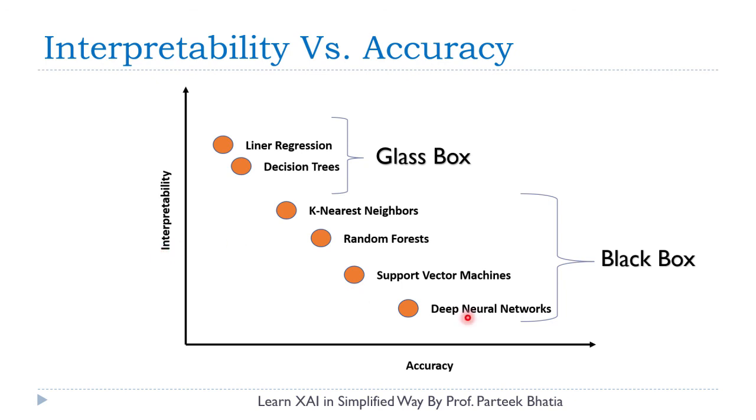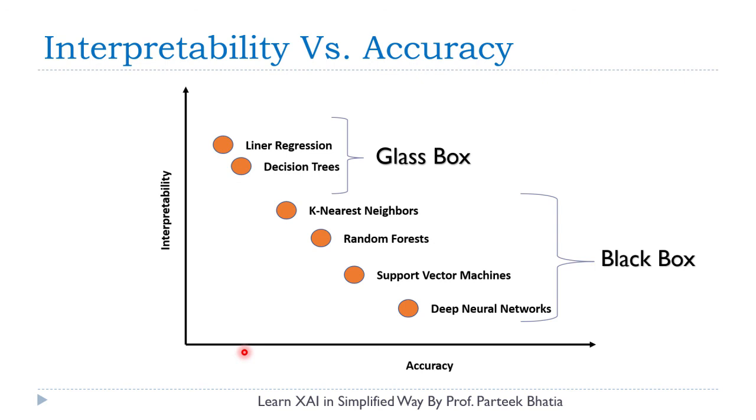As we move towards deep neural network, the accuracy is increasing, but their interpretability is also decreasing. So deep neural network has very high accuracy, but it is very tough to interpret it. But these glass box models like linear regression and decision tree are very high in interpretability, but they are not that much accurate in predicting the final outcome of any classifier.